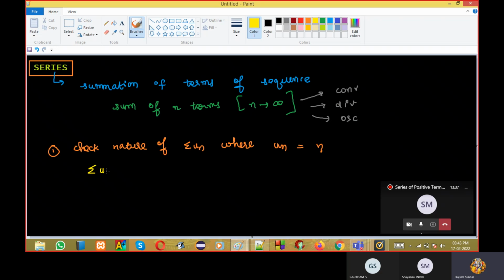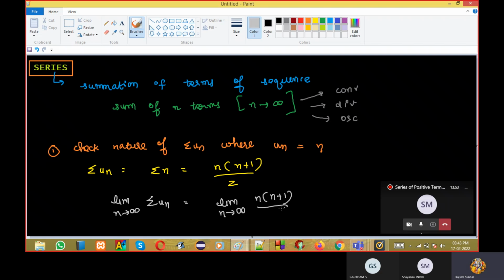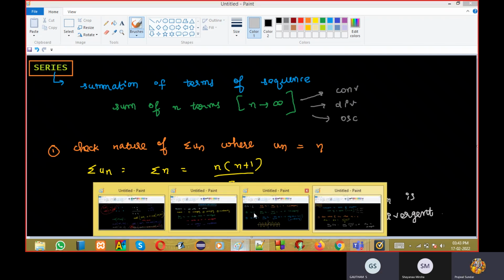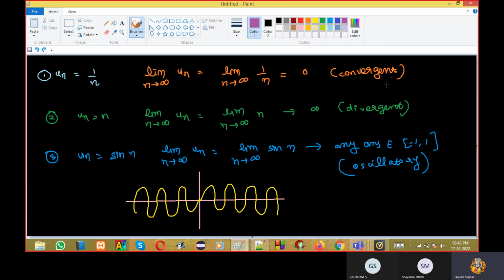So what is sigma u_n? What is sigma n? n into n plus 1 by 2, correct? Sum of natural numbers. Now you are doing limit n tends to infinity sigma u_n, which is limit n tends to infinity n into n plus 1 by 2. This will tend to infinity. So I can say sigma u_n is divergent. Any doubt on this? No doubt. See, here I said u_n is divergent.